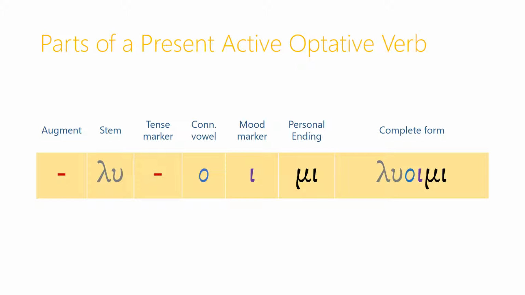And then we add a personal ending, which for the first person singular in the optative is mi, which looks like a mi verb, so don't confuse the mi ending of the optative with the much more common mi ending on verbs like didomi and histemi. The complete form, then, of the first person singular present active optative is luoimi.